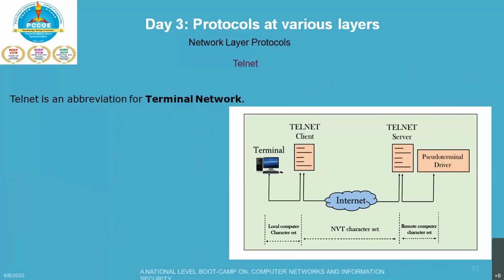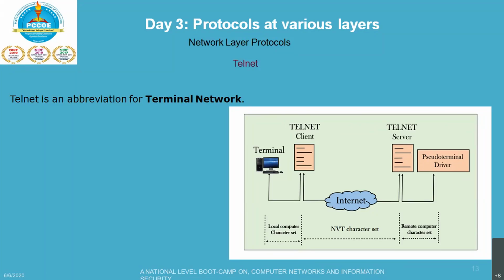Yeah, so the next aspect is telnet. Telnet is nothing but your terminal network. The main task of the internet is to provide services to the users. After seeing these many protocols, these are the most basic ones. In addition to that, you have many other protocols available at every layer, and these protocols are used as per the requirement. But when it comes to telnet, the main task is to provide the services.